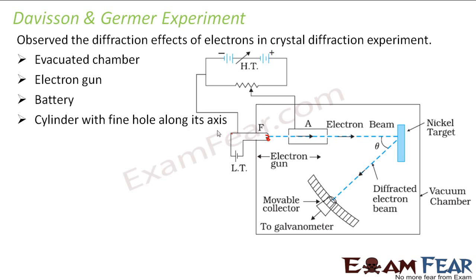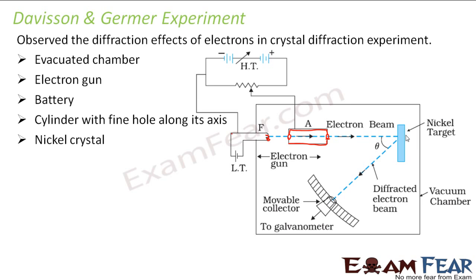There was a cylinder with a fine hole along its axis. This A was a cylinder with a very small hole along its axis. So this was the hole. Then there was a nickel crystal. This is the crystal, because a crystal is needed, right? We are actually doing a crystal diffraction experiment.